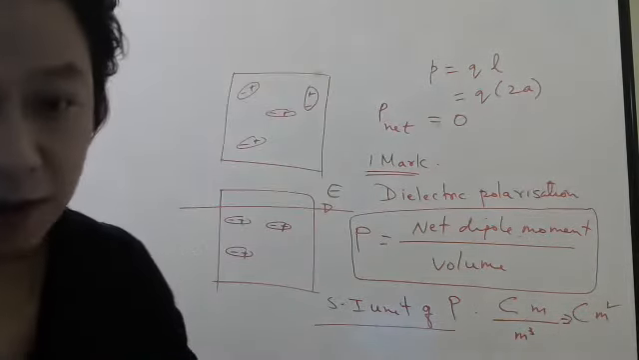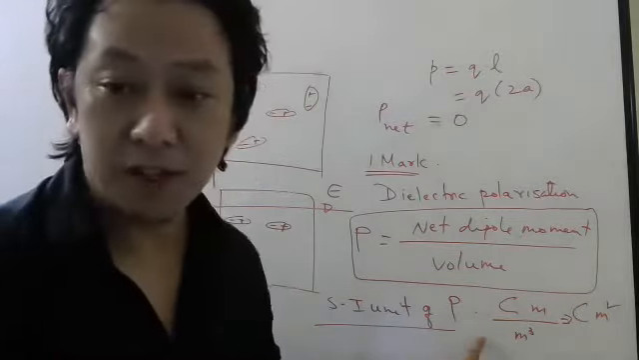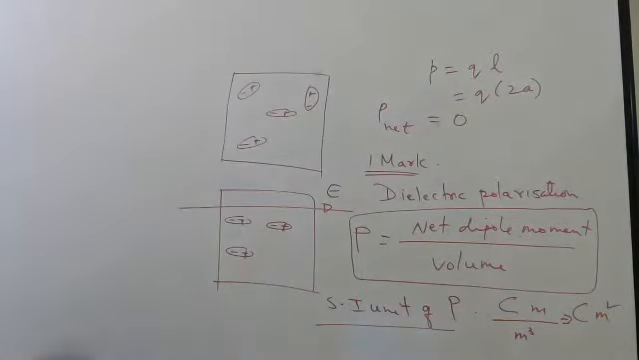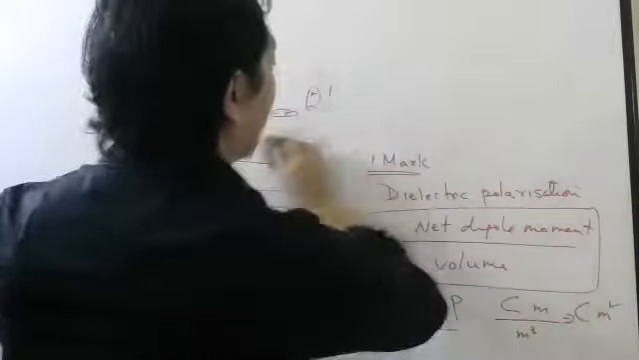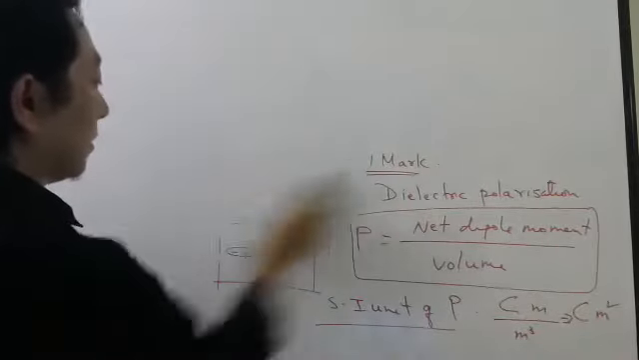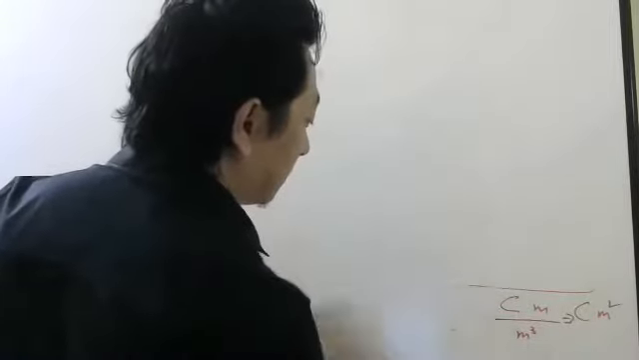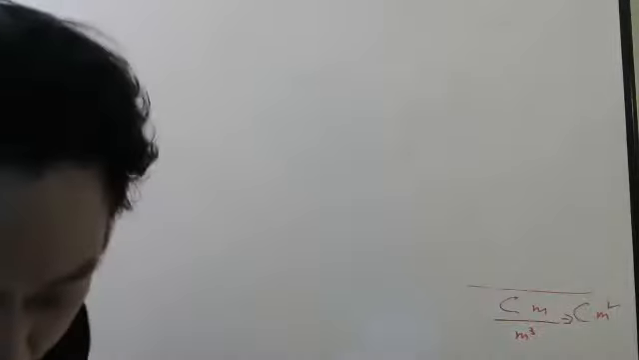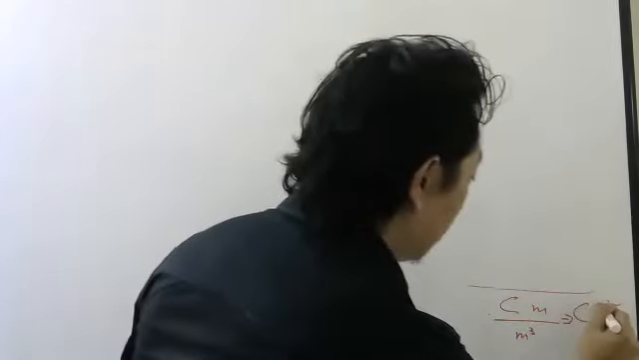Coulomb meter square. So this is a 1 mark question for your board exams. Make sure you write it. Remember, don't forget. So the unit is Coulomb per meter square. Oh sorry, I forgot to write per. Coulomb meter power -2 you can write. Coulomb per meter square. Okay.